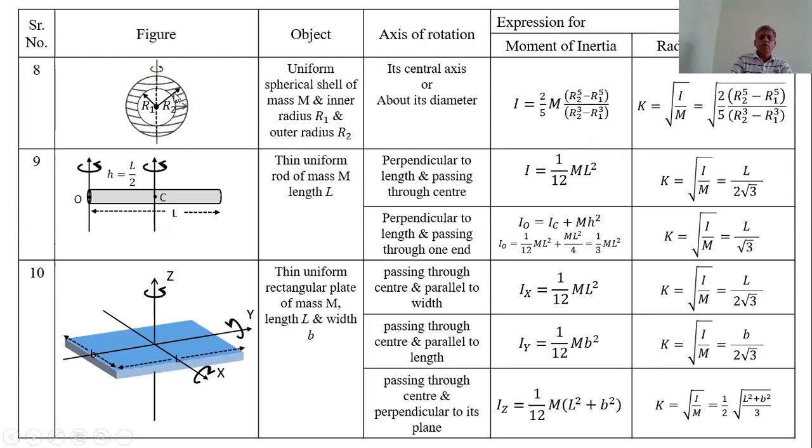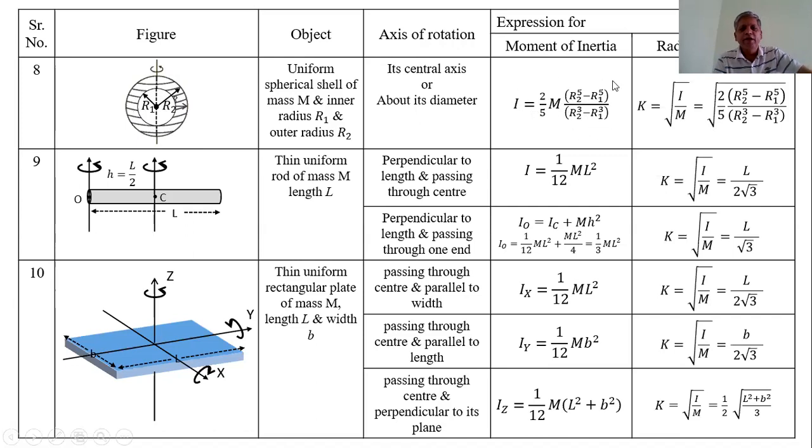Therefore, the moment of inertia of this hollow spherical shell about its diameter is I is equal to 2 by 5 times mass of the spherical body into bracket r2 raised to 5 minus r1 raised to 5 upon r2 raised to cube minus r1 raised to cube.